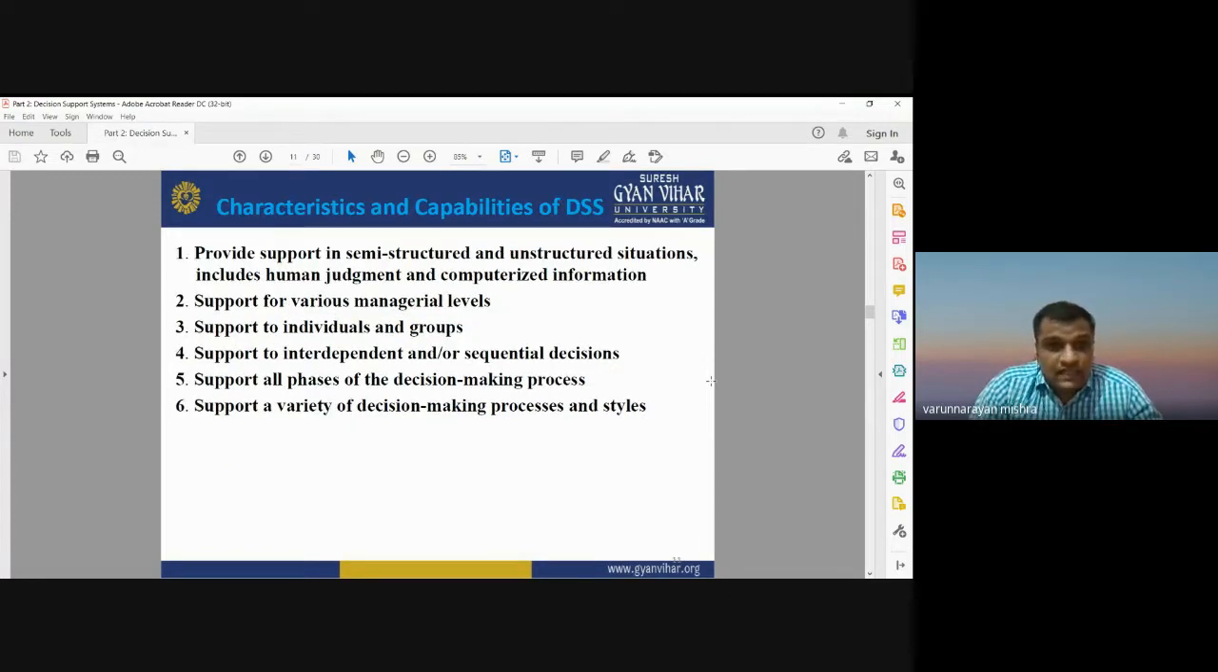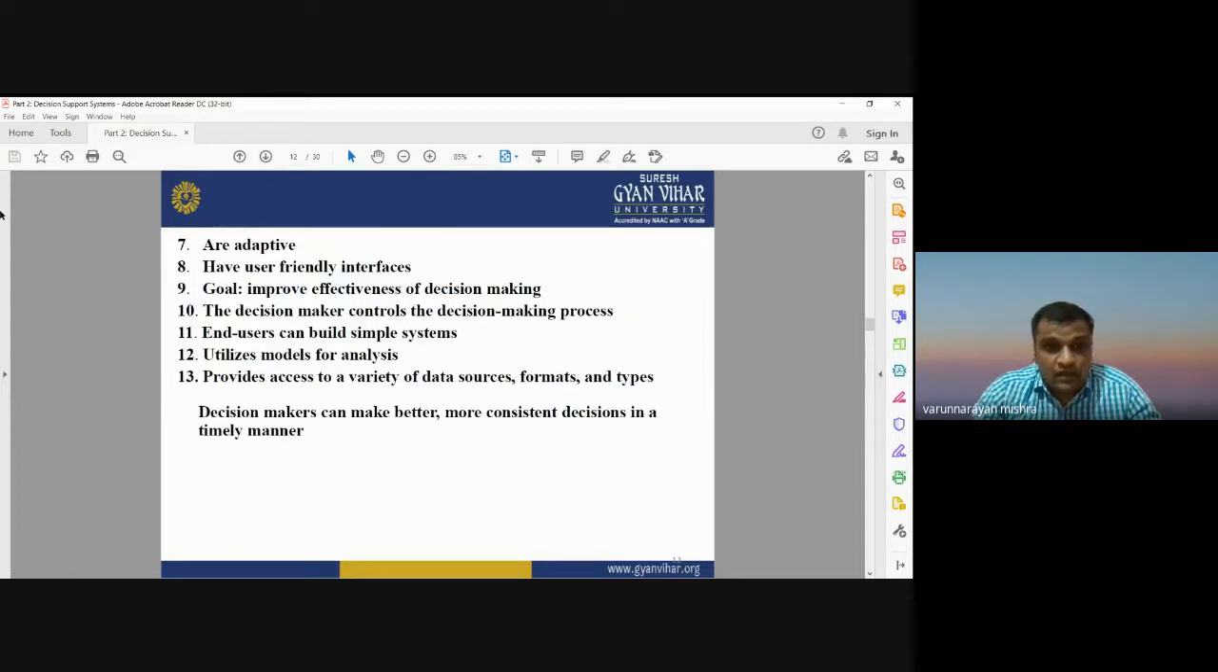So these are some characteristics and capabilities of DSS. It provides support in semi-structured and unstructured solutions. It includes human judgment. It supports various managerial levels, supports individuals as well as groups or organizations. It supports interdependent or sequential decisions. It supports all the phases of the decision making process. And also it supports a variety of decision making processes and styles. Okay, these are some characteristics and capabilities of decision support system.